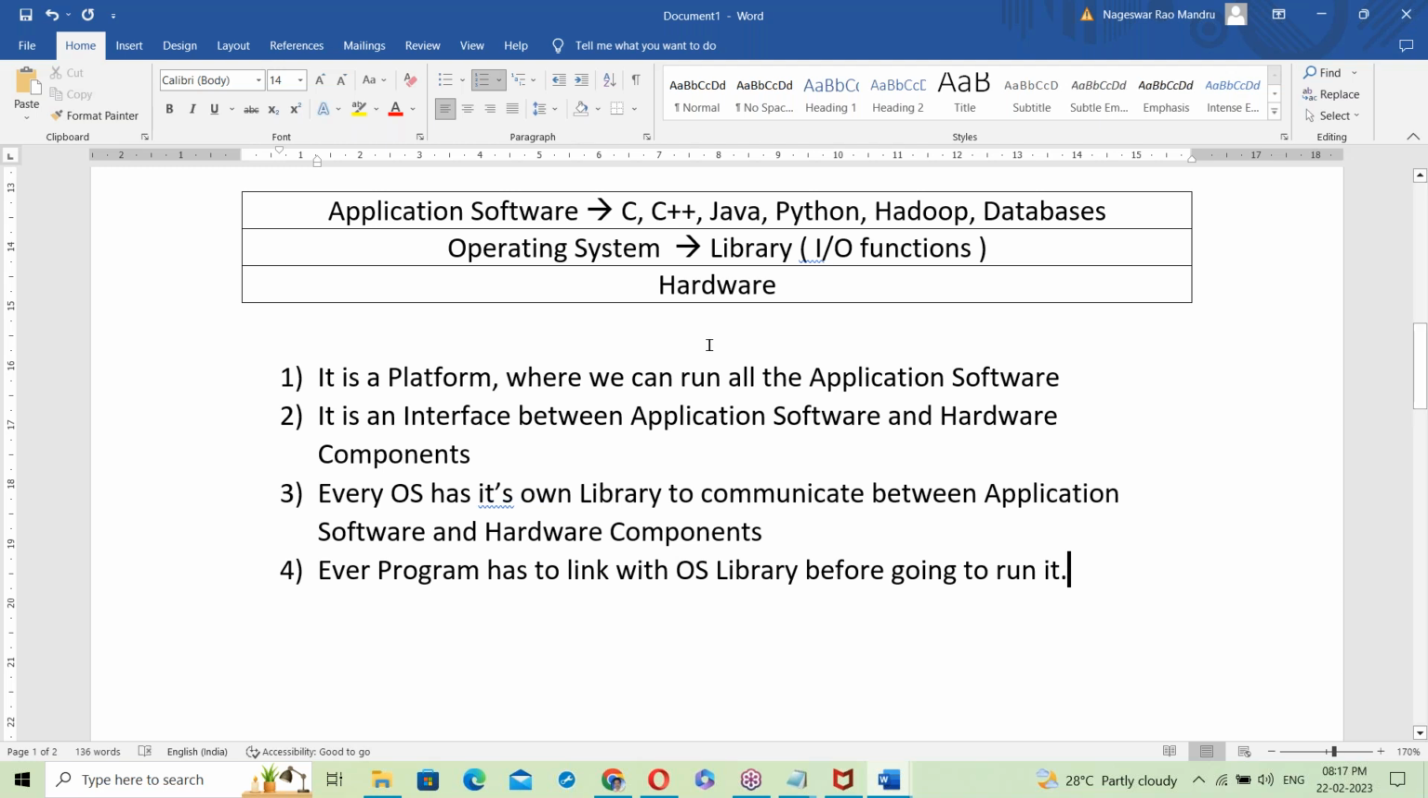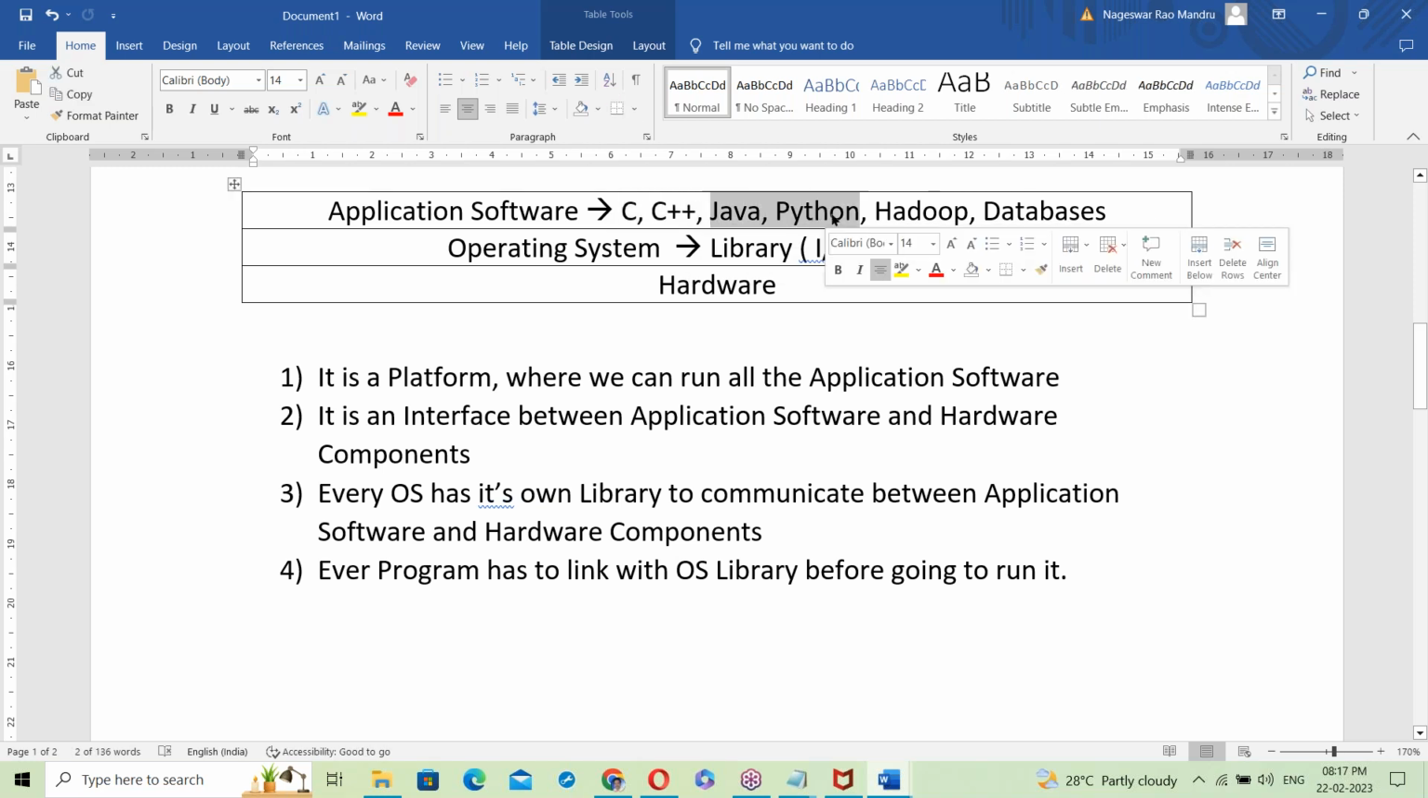Whether it is a C program, C++, or Java, all the programs should be linked. That link may be static linking or dynamic linking. C and C++ use static linking. Java and Python use dynamic linking. We'll discuss that point next. It's not the right time to discuss it now. I'll explain practically what static linking is and what dynamic linking is. Don't worry, guys.